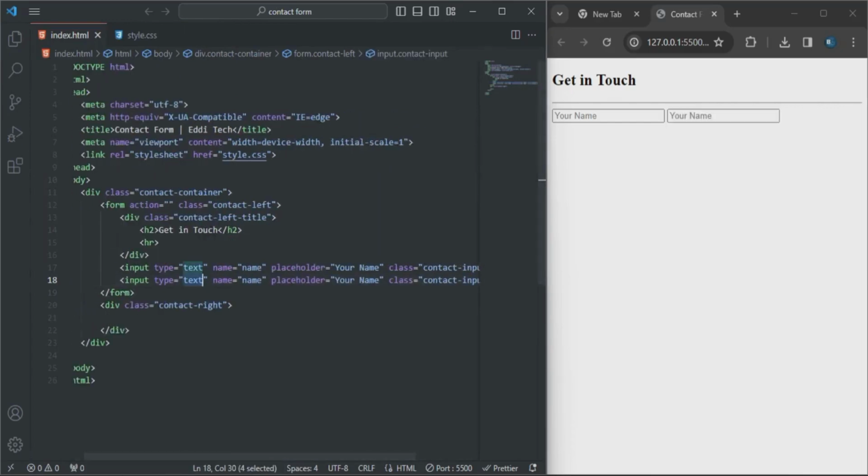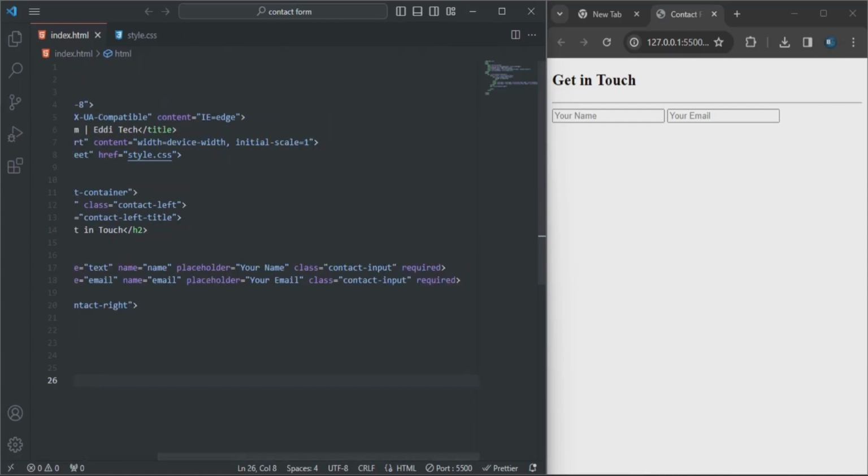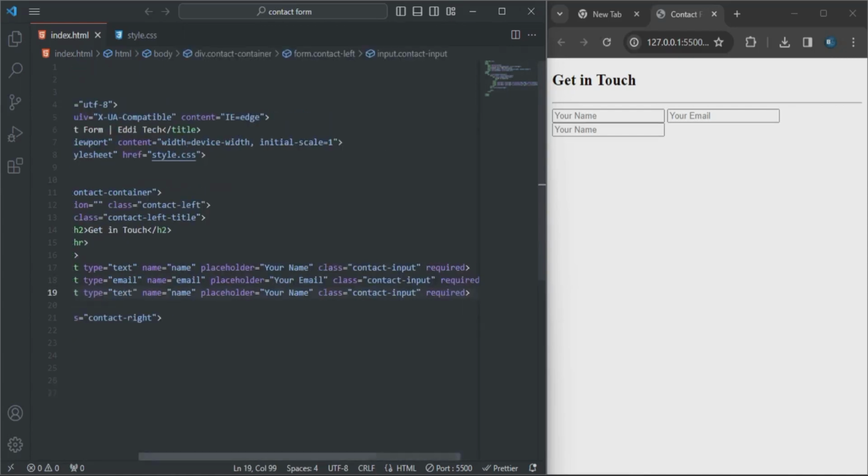All right, so here that will be email. So the name will be email, the placeholder, so that will be your email. So your email, and the class will be contact input, and it will be required as well. So I'll copy it, and I'll paste it down here.